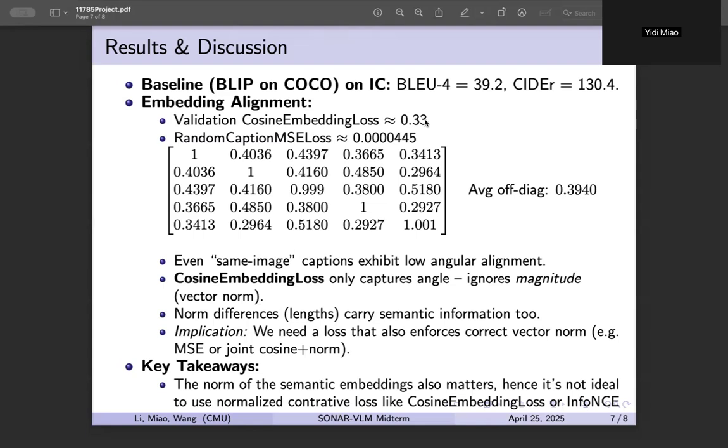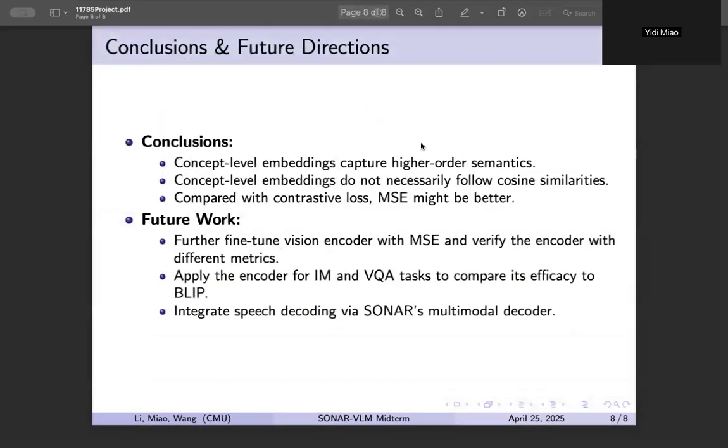We also compute the cosine similarity matrix across the images and 5 golden captions, finding an average off-diagonal similarity of only 0.394, indicating surprisingly weak angular alignment even among human-written descriptions of the same thing. So in conclusion, the concept-level embeddings capture higher-order semantics, and the concept-level embeddings do not necessarily follow cosine similarities. Compared with contrastive loss, mean squared error might be better.